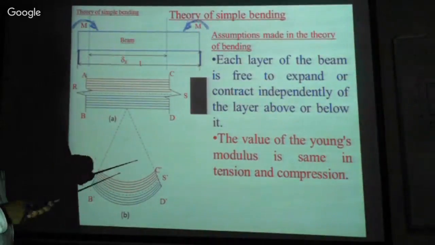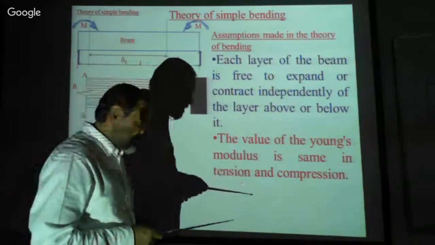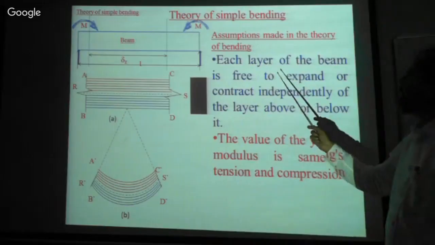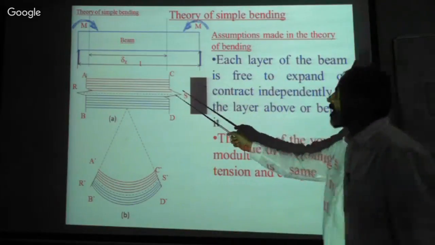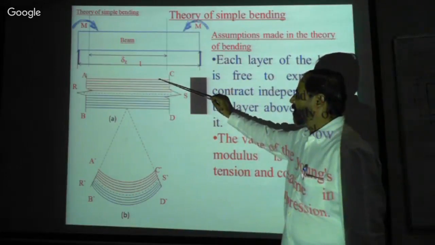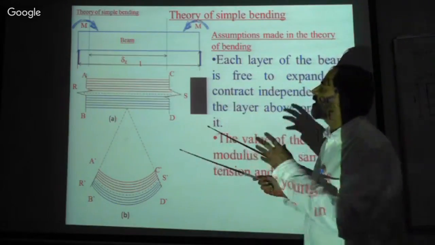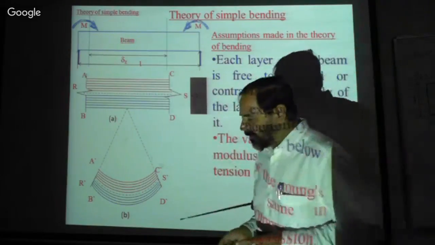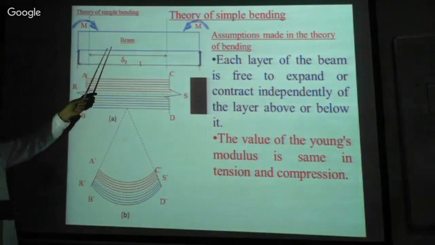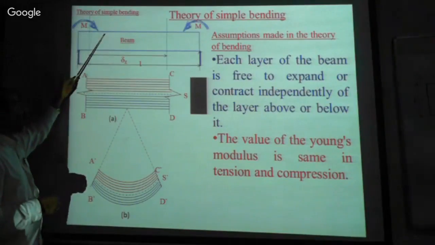And another assumption is about each layer of the beam. It is assumed that the beam is made out of a number of layers. It is an assumption. In each member, when the load is applied on the beam, now bending moment occurs, isn't it?